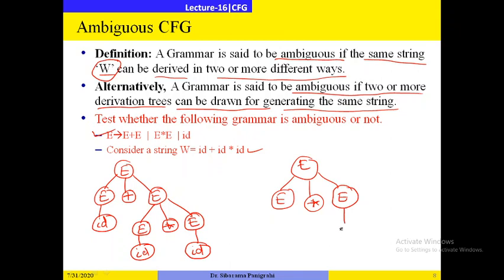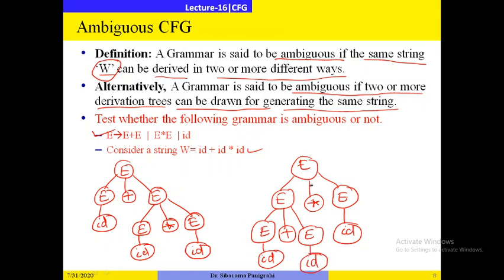So here let me apply ID, and here let me apply E plus E, and here let me apply E gives to ID. So then such a grammar is called an ambiguous context-free grammar.